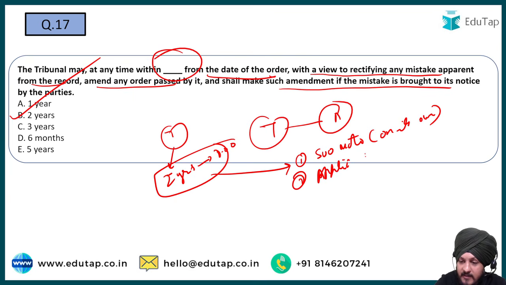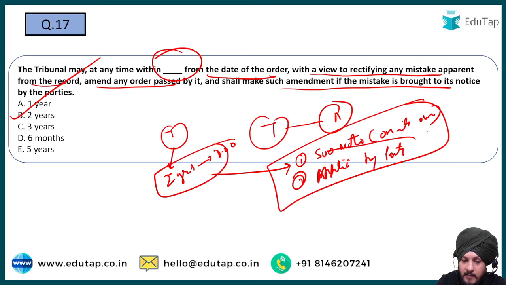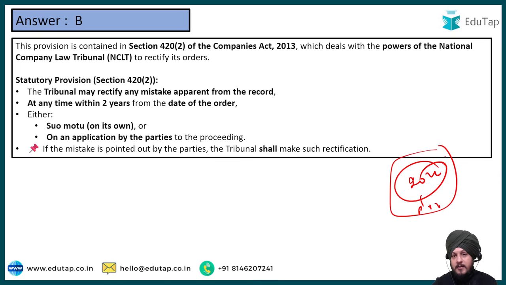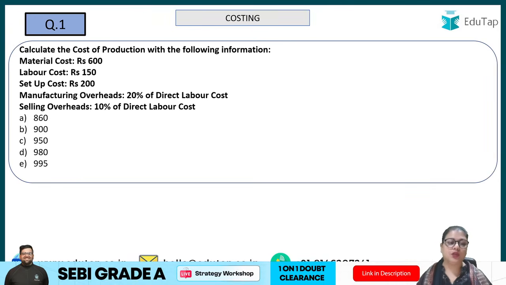If any party feels that the tribunal order has to be amended, if there is a certain type of mistake, it can pass the application, and based on that the order can be rectified, the mistake can be rectified. So based on that, B is going to be the correct answer to this question. So now we have seen all the questions with respect to company law asked in the year 2024 phase 2 paper 2, and I hope it was helpful. Now after that, Ashima ma'am is going to continue, and you are going to see the costing questions also. So let us now start with the subject costing.